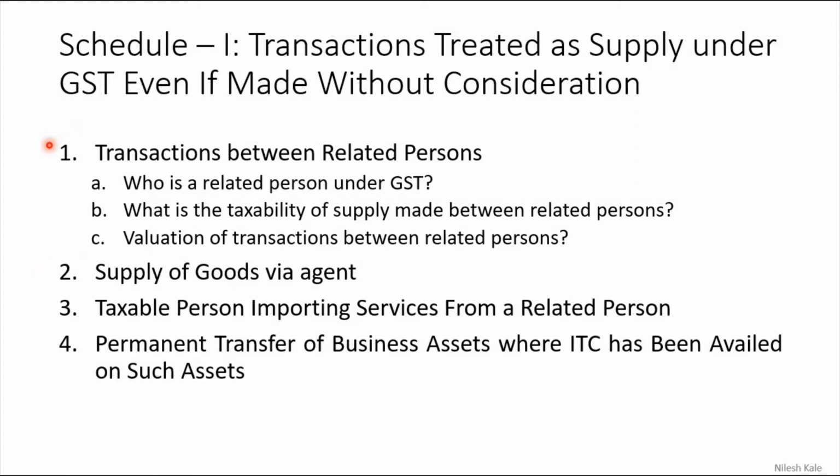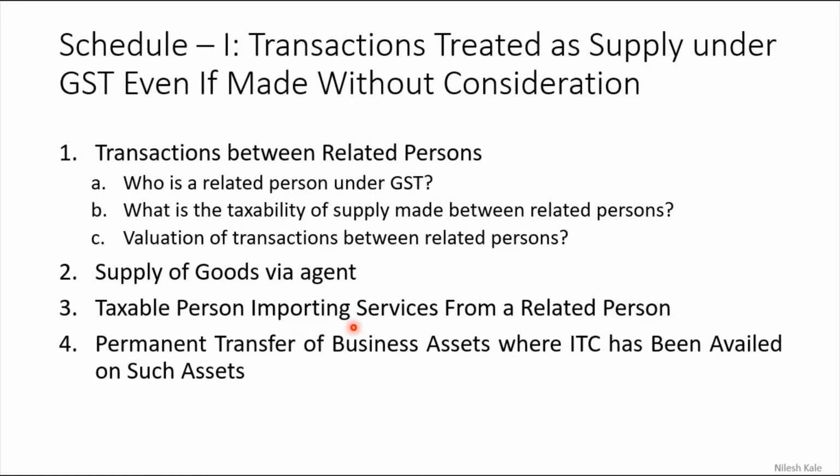We are going to see all these 3 in the next video, next slide. We are only first understanding what is there in schedule 1. Schedule 1 first entry deals with the transaction between related persons. Second entry deals with supply of goods via agent. Now if you are supplying any goods via agent, and that too without any consideration, then still that will be considered as a supply.